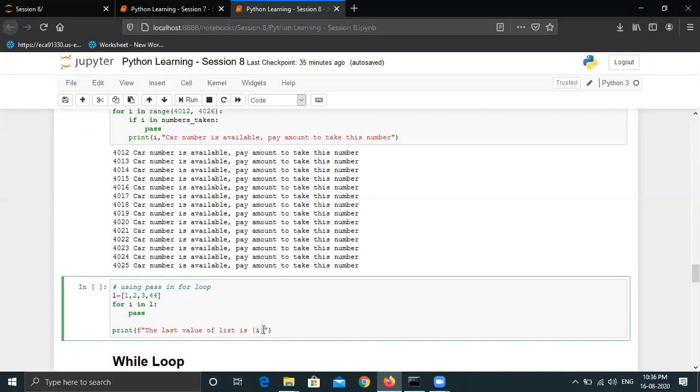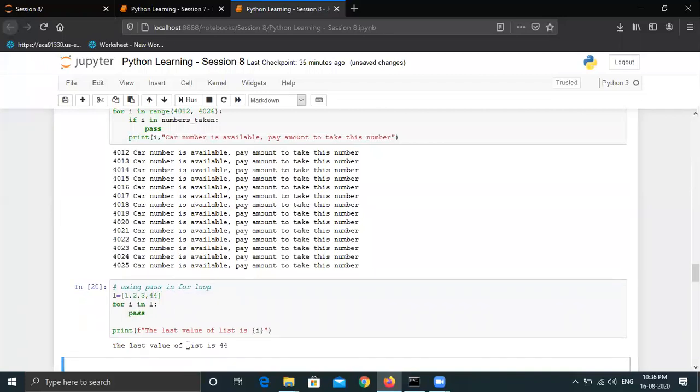In this program, I just wanted to show you that it will be processed in the backend. The interpreter will execute these statements, and in each iteration, I will hold values 1, 2, 3, and 44. But it will not process anything. But actually, the interpreter holds the value of I, which will be 44 in the last iteration. Let me run this. You can see the last value of the list is 44.